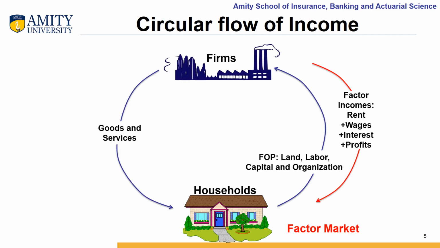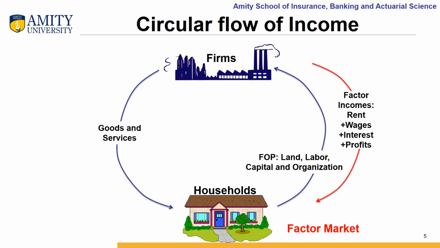So whatever good you have produced, be it a watch, maybe a shoe, maybe a pen, maybe any other commodity or a service, these households will buy these goods and services produced by these business firms for their daily requirements.